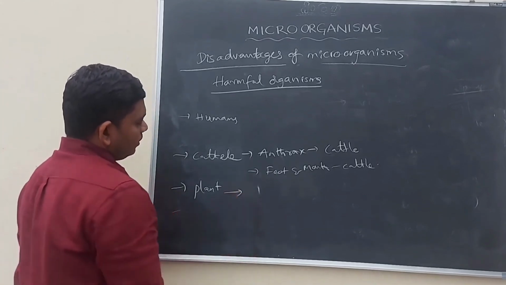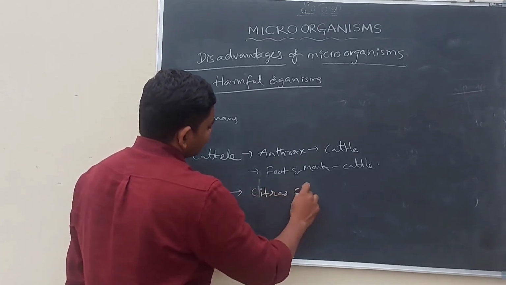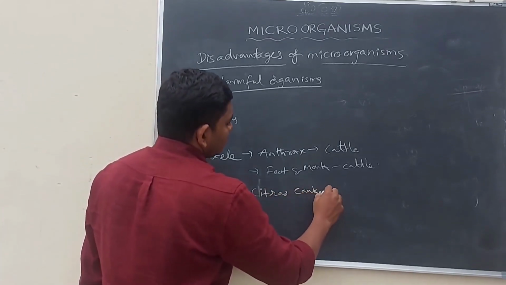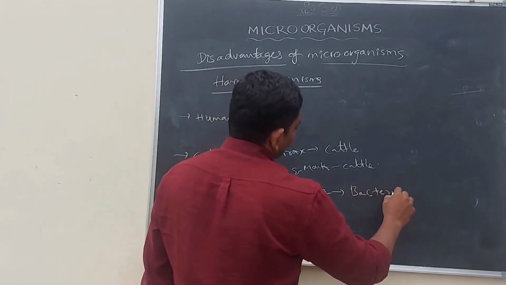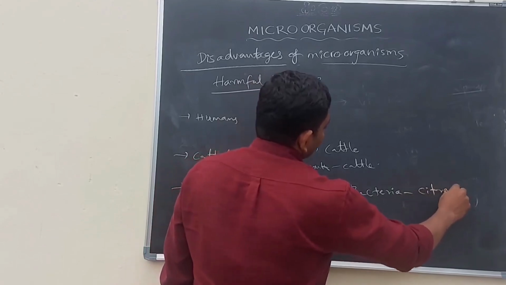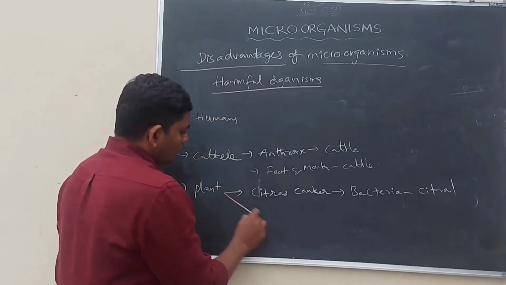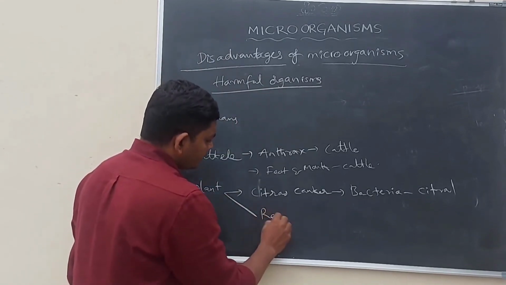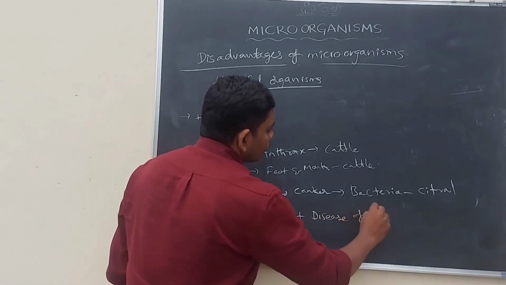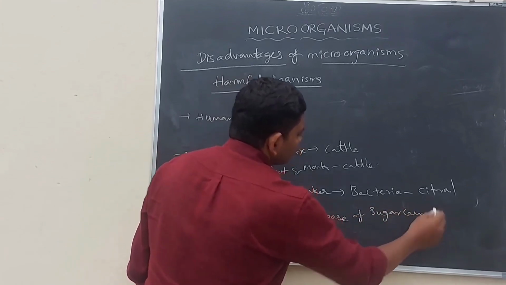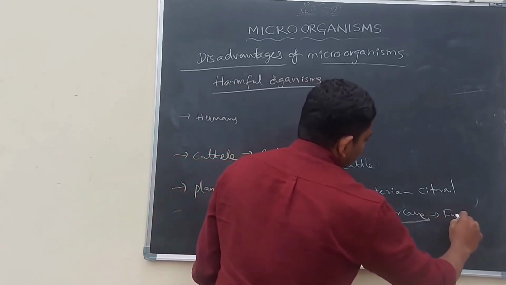Let us discuss diseases in plants caused by microorganisms. Citrus canker is caused by bacteria in citrus plants, oranges and nimbu, like that. And also red rot disease of sugarcane is caused by fungus.